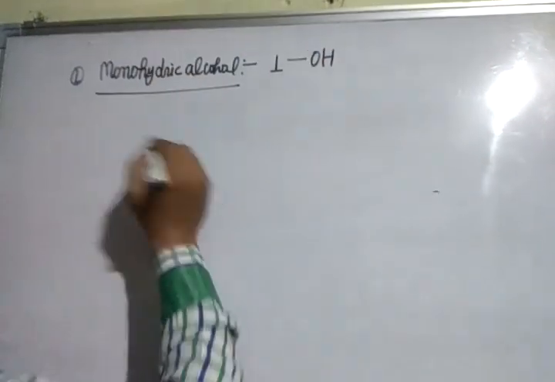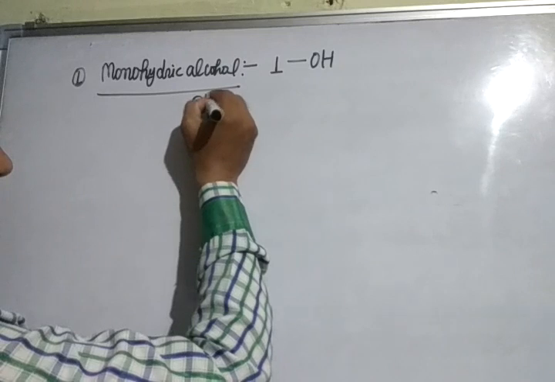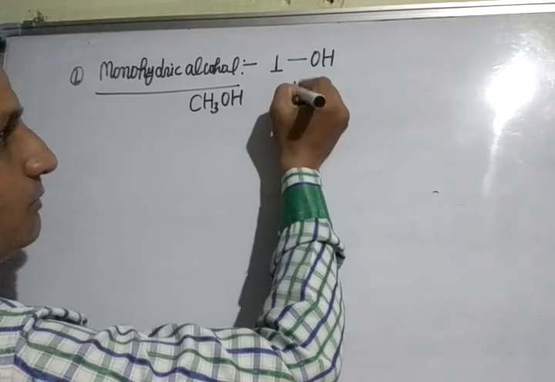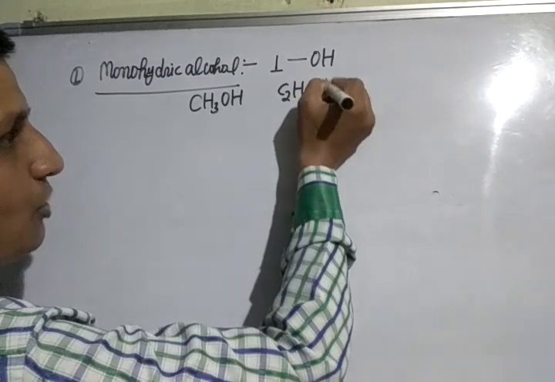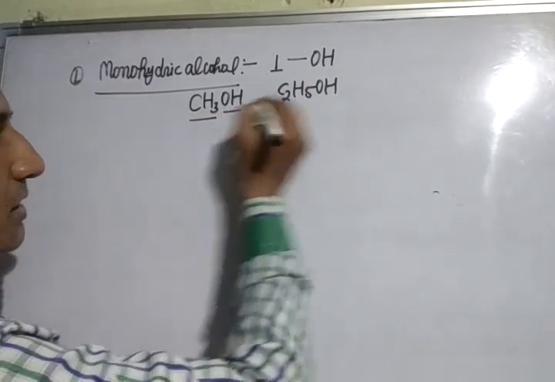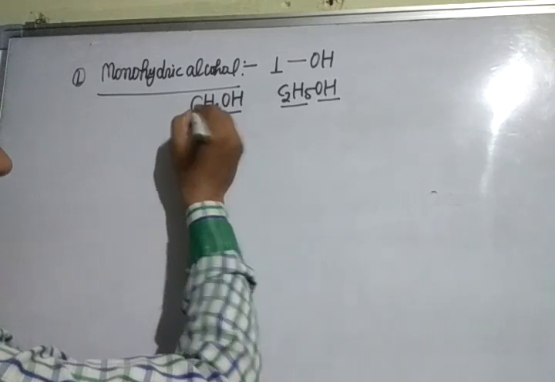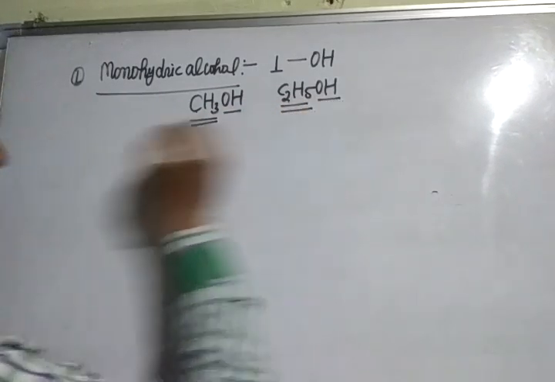are called monohydric alcohol. Examples: CH3OH, C2H5OH. Their common names are methyl alcohol and ethyl alcohol. The IUPAC names are methanol (1 carbon) and ethanol (2 carbon).